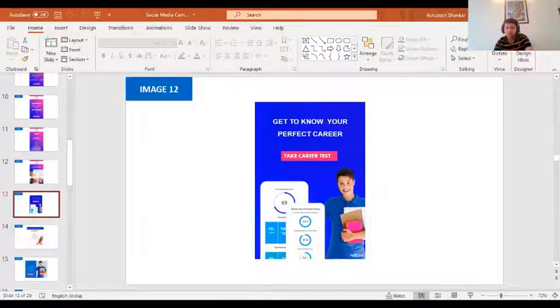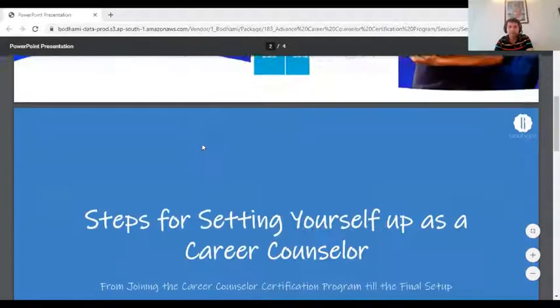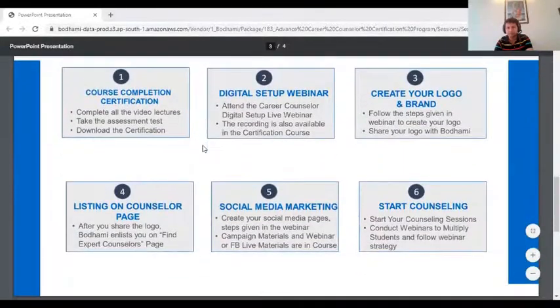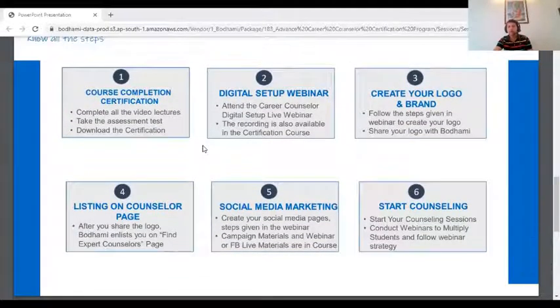Showing that, the screen is paused. Let me share it again. Yeah, so let me just quickly show you the next steps. And then I'm not sure, because the screen was paused. So I hope you guys saw that campaign material. Otherwise, I'll just show it again.